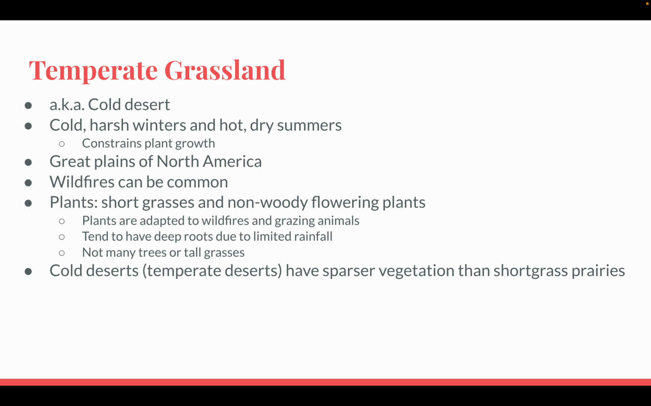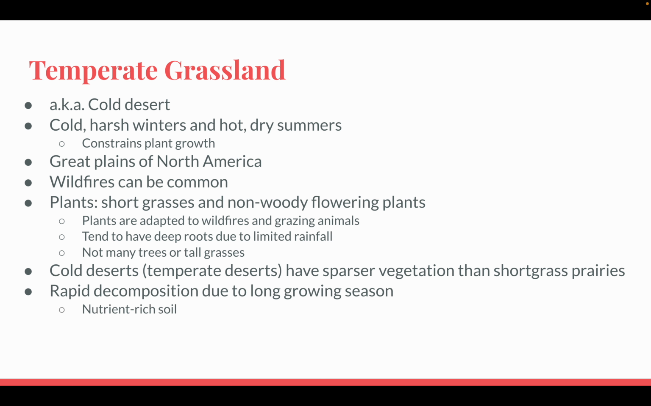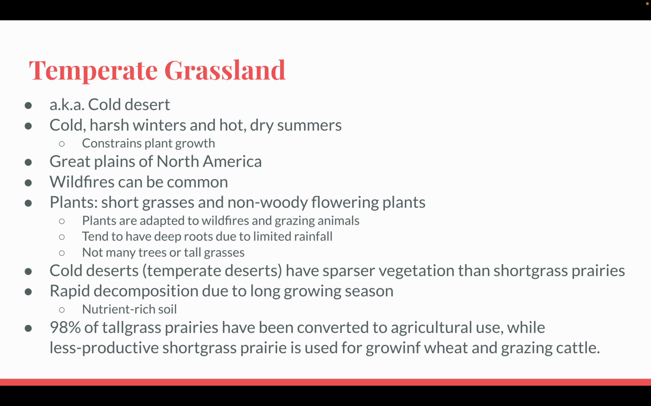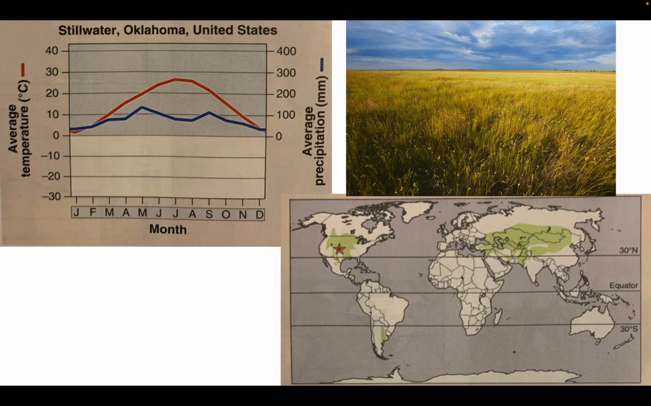Cold deserts or temperate shrublands have sparser vegetation than short grass prairies. Rapid decomposition due to a long growing season leads to nutrient-rich soil. 98% of tall grass prairies have been converted to agricultural use, while less productive shortgrass prairie is used for growing wheat and grazing cattle. We can see the distribution of these biomes here, as well as our climate graph.